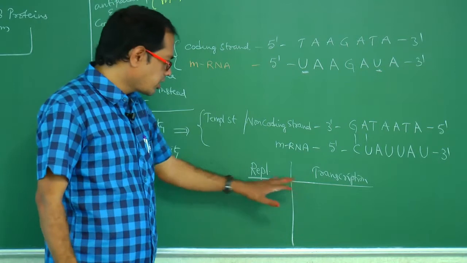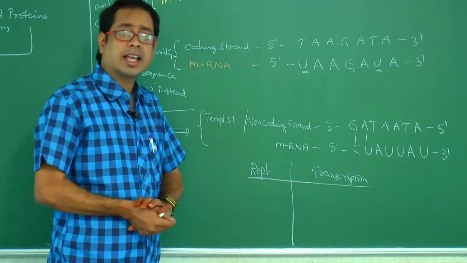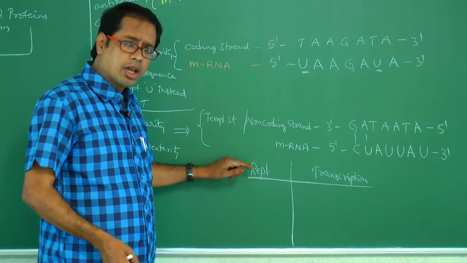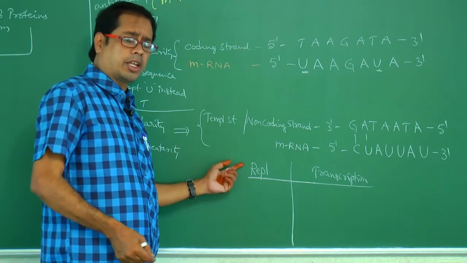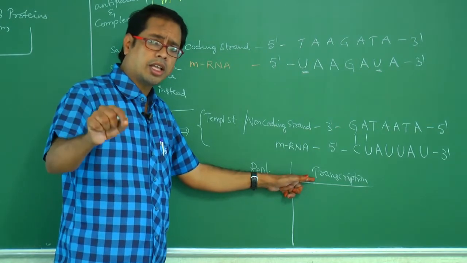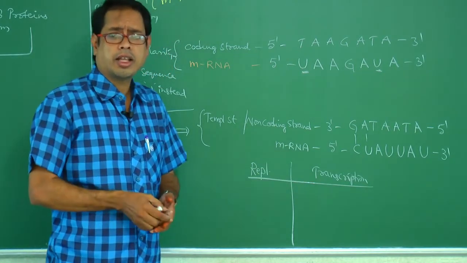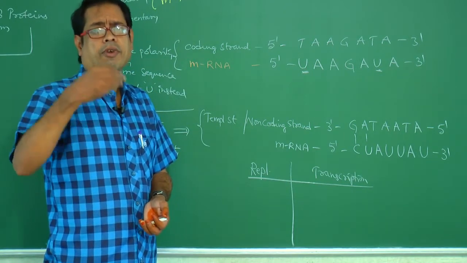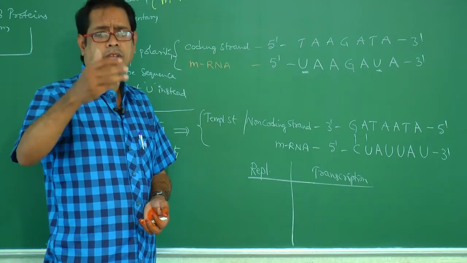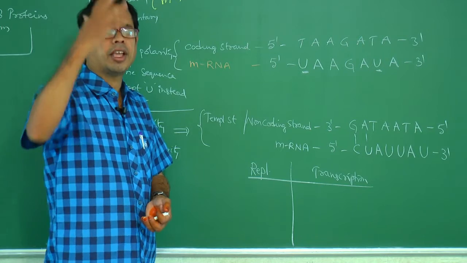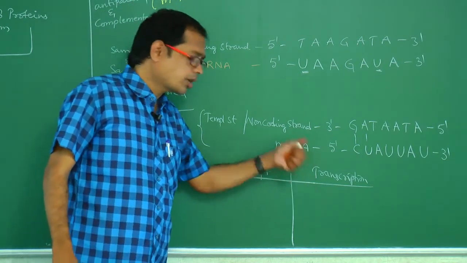These are the few differences between replication and transcription. What is replication? Formation of DNA from DNA. What is transcription? Formation of RNA from DNA. RNA means whatever the type of RNA it would be. That is, formation of mRNA, formation of rRNA, formation of tRNA from DNA is called transcription.